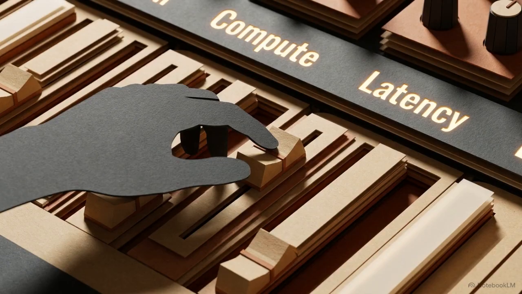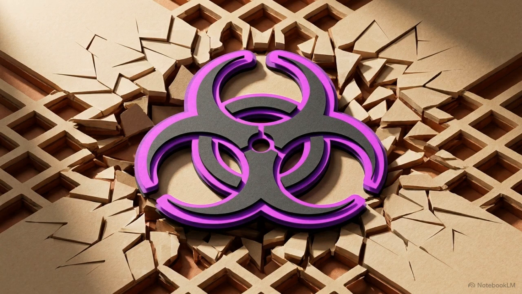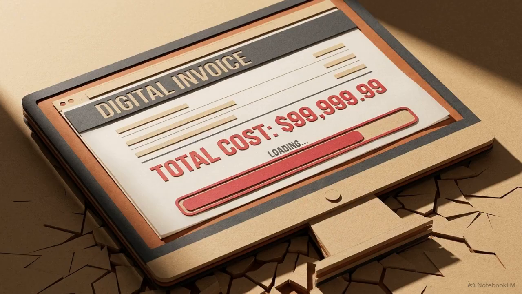The third architectural shift gives developers granular control over inference compute scaling. The new extra high effort parameter sits between standard low latency responses and maximum reasoning depth. At the extreme end of this spectrum is a new coding command called ultra review. An ultra review invocation can take up to 10 minutes to complete and cost between $5 and $20 per run. This vertical stack shows why.